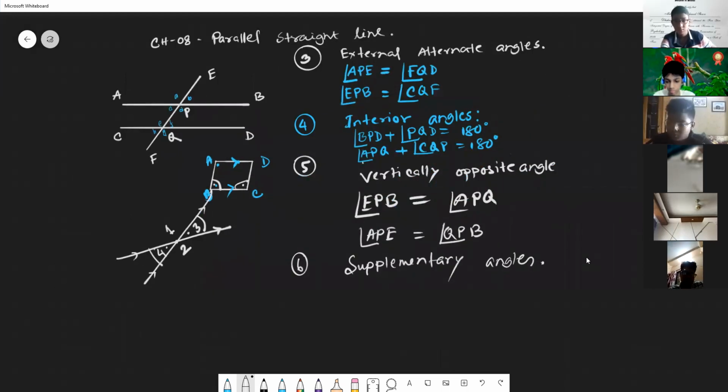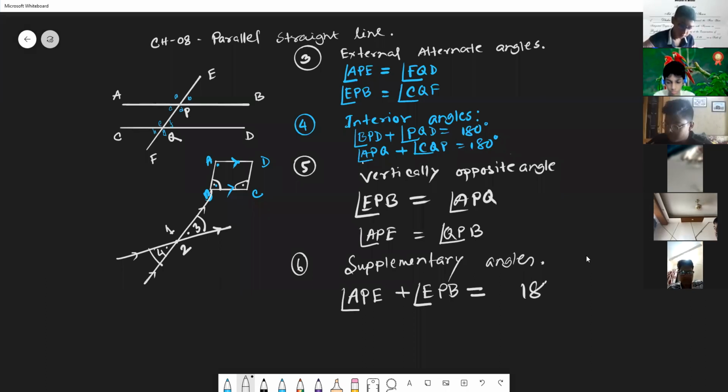So supplementary angles in number 6 you can write here: angle APE plus EPB is equal to 180 degrees, or APE plus APQ is equal to 180 degrees.